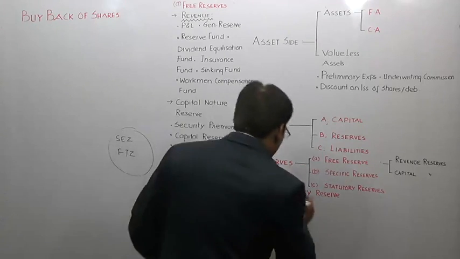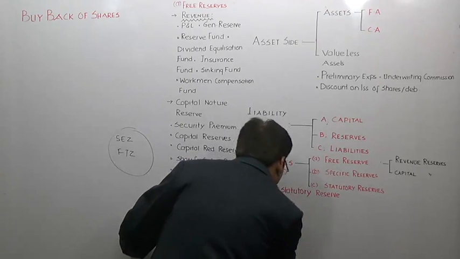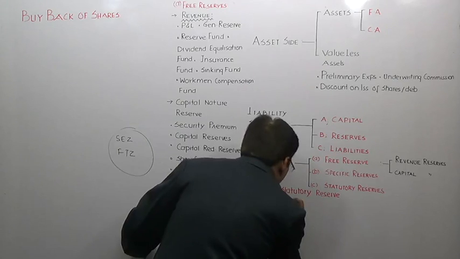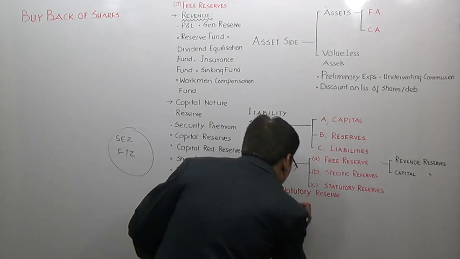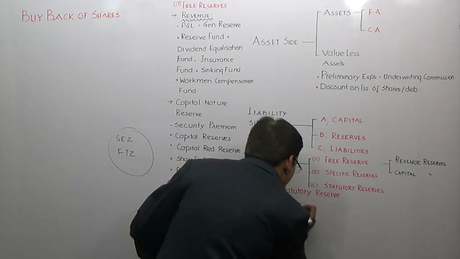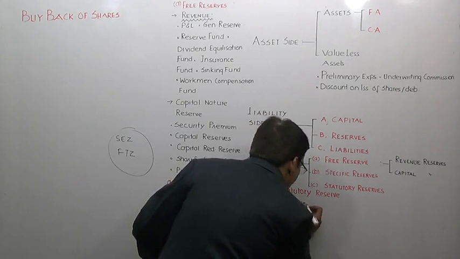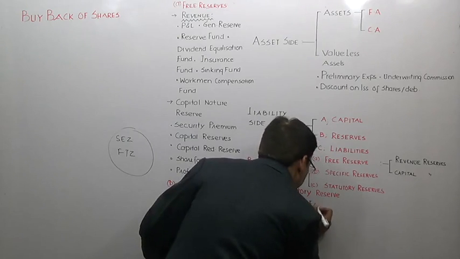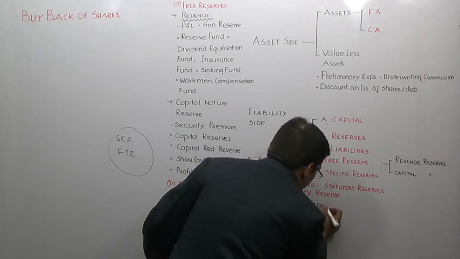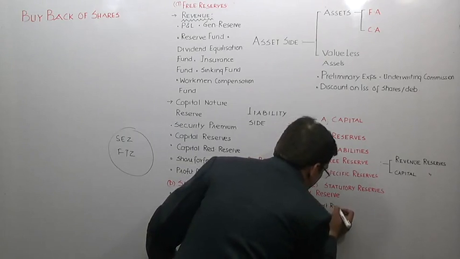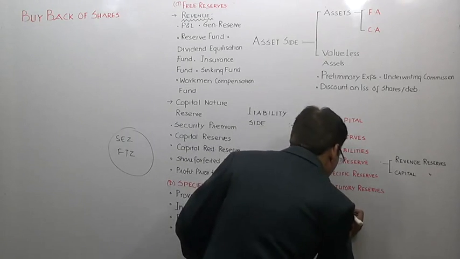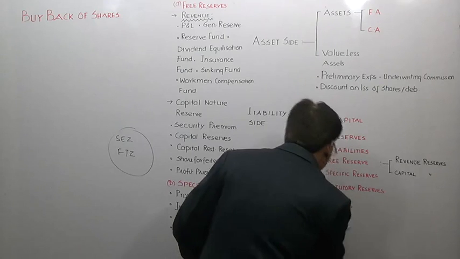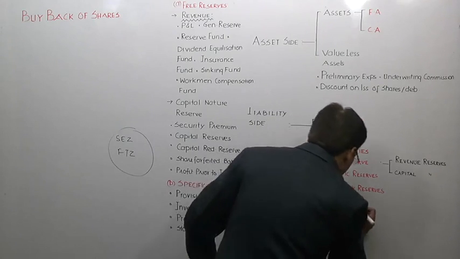So statutory reserves will include foreign export reserve, also known as foreign project account, correct?